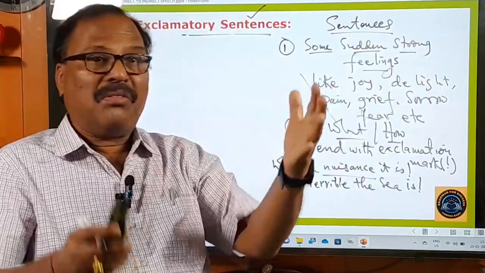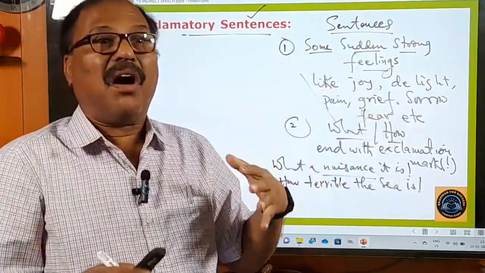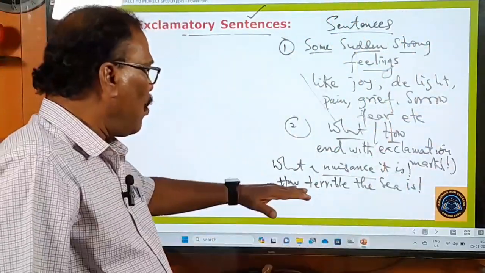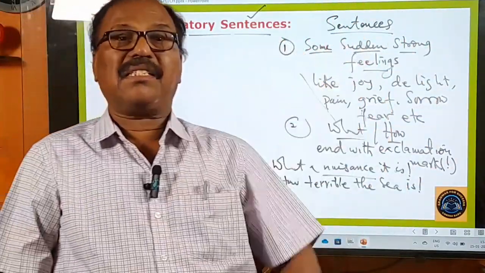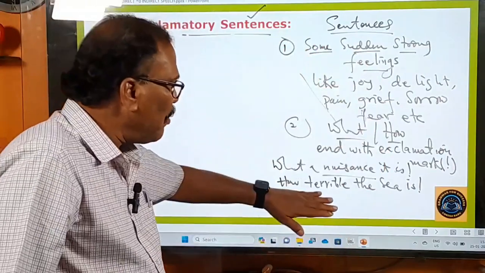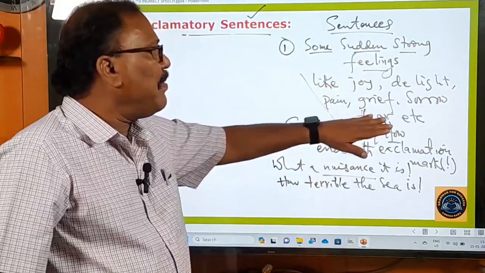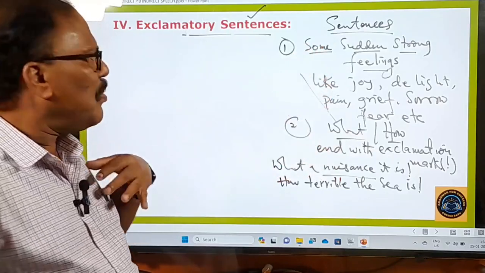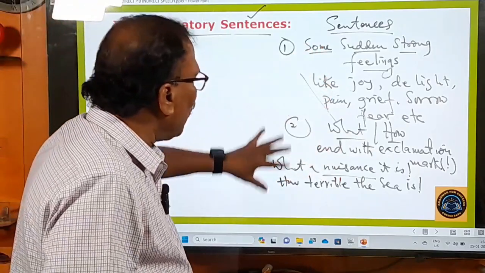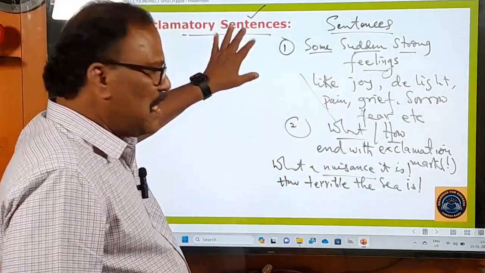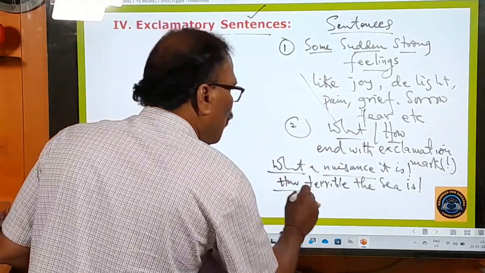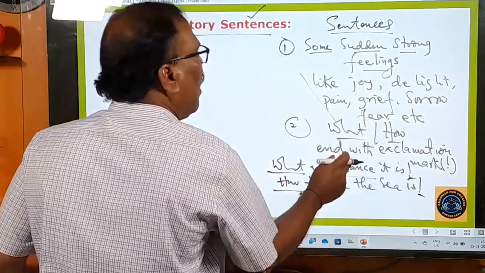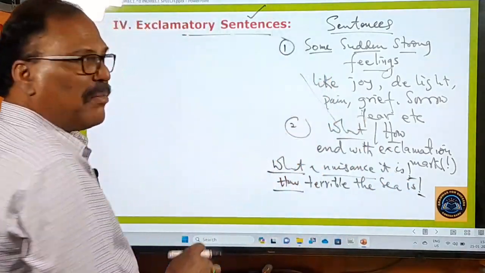Then on seeing that violent sea, you say, oh, how terrible the sea is. So in this example, you are indicating your fear. Fear is a strong feeling of the heart. In this way, exclamatory sentences generally begin with what or how, and they end in an exclamation mark.